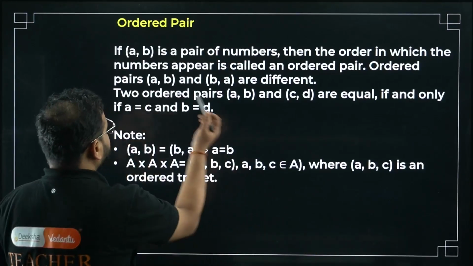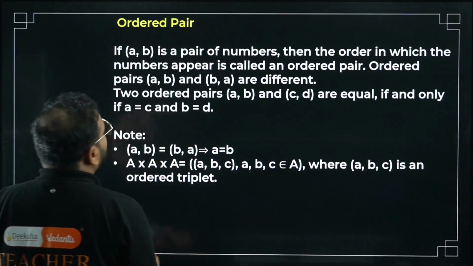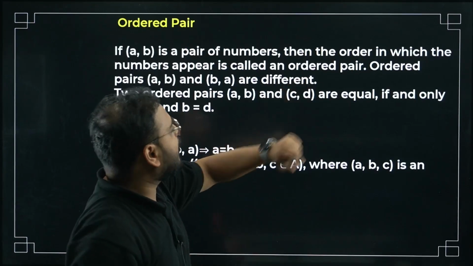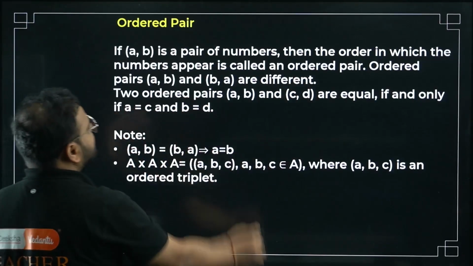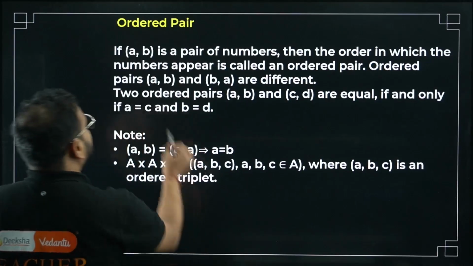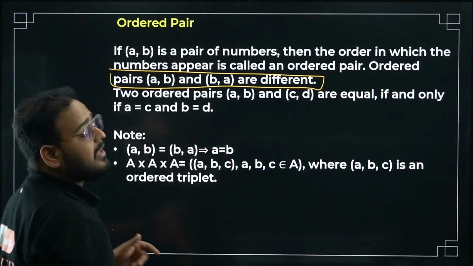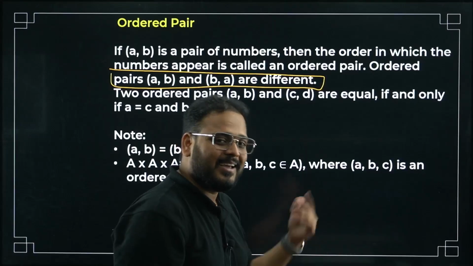As I said, check this out. a and b are not always equal. If a and b is a pair of numbers, then the order in which the numbers appear is called an ordered pair. Ordered pairs (a, b) and (b, a) are different. That's what I said, no? (a, b) and (b, a) are not the same, provided a and b are not equal.